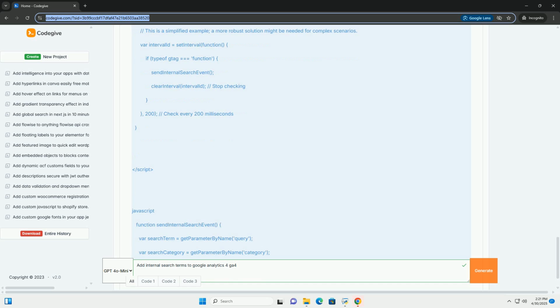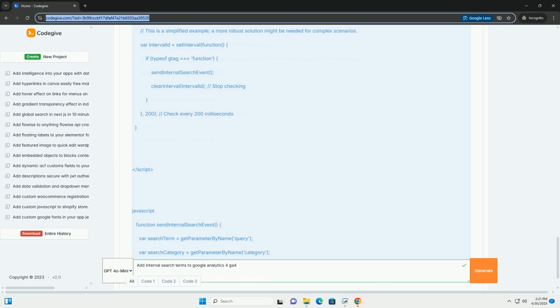5. Configure GA4 for custom parameters, required for direct JavaScript implementation and highly recommended for GTM. For GA4 to properly report on your custom event parameters, like search_term, search_category, and search_results, you need to register them as custom dimensions. This is not required for enhanced measurement's automatically collected search_term, but is mandatory for parameters added via GTM or direct JavaScript.